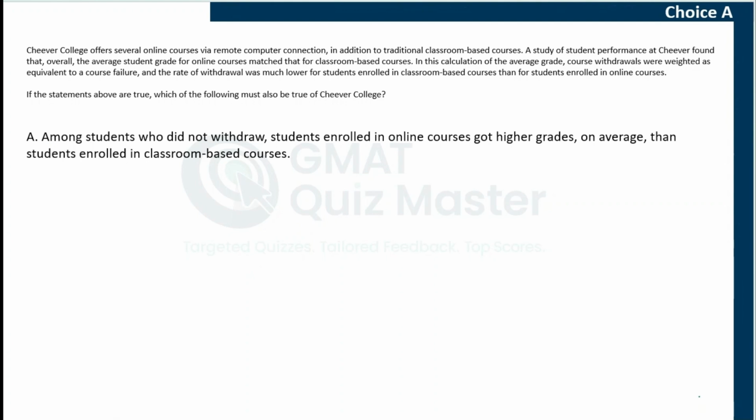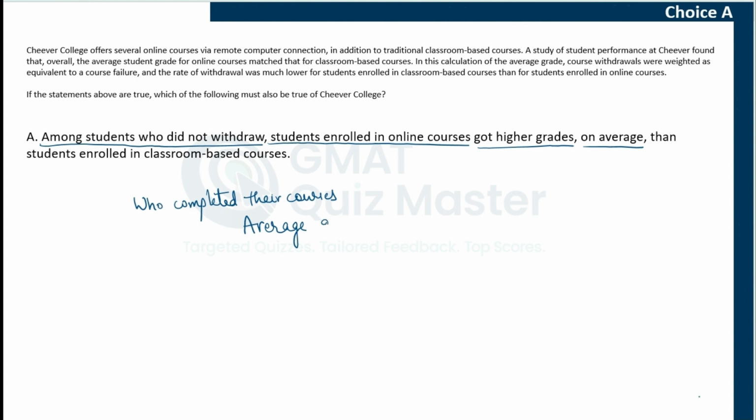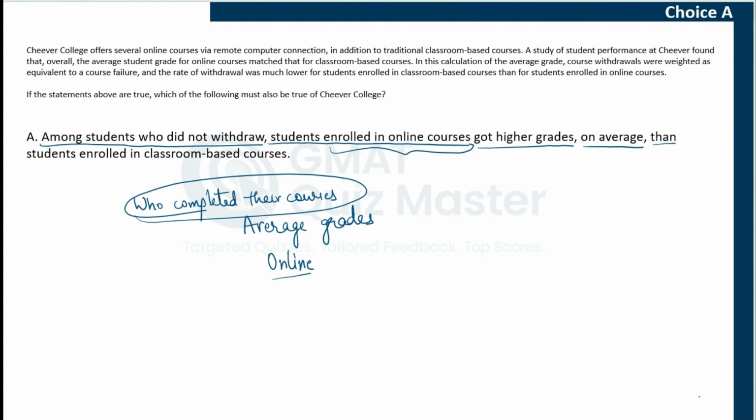Choice A. Among students who did not withdraw. So we are talking about students who completed their courses. Among these students, students enrolled in online courses got higher grades on average. So we are still talking about average grades. And the choice is saying that average grades for students enrolled in online courses among these students, so the online ones got higher grades than students enrolled in classroom based courses.